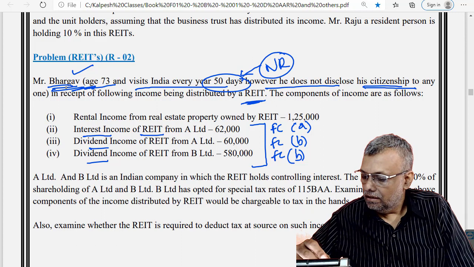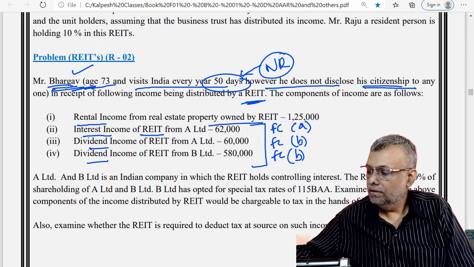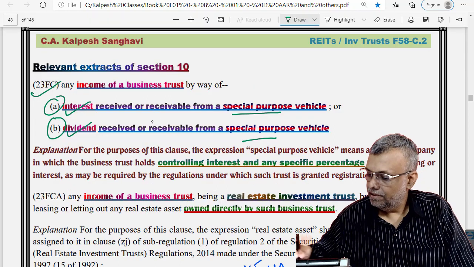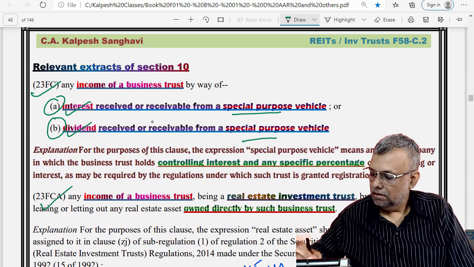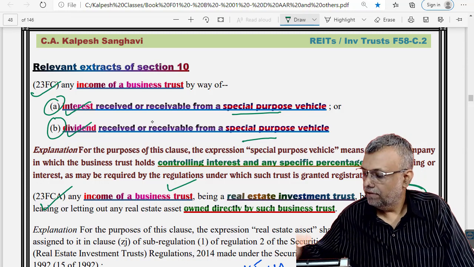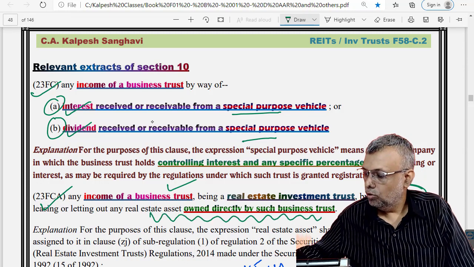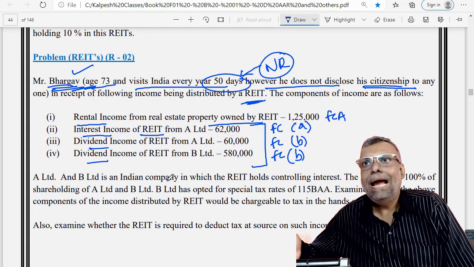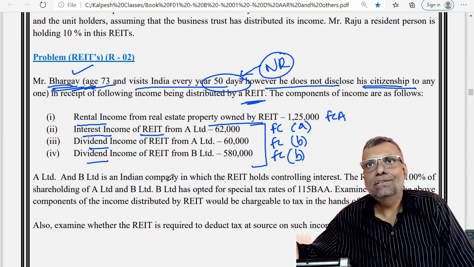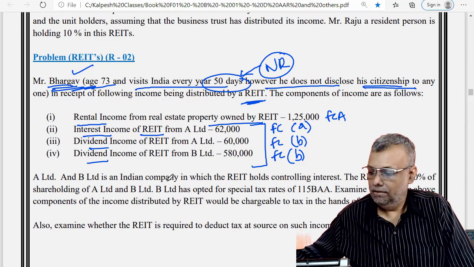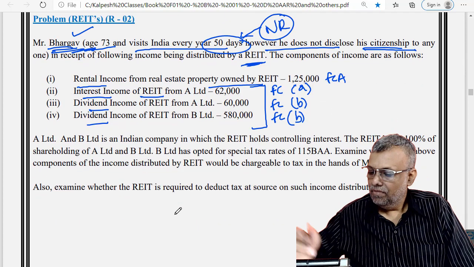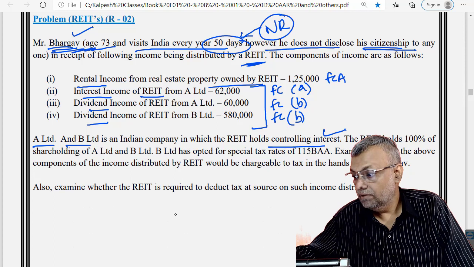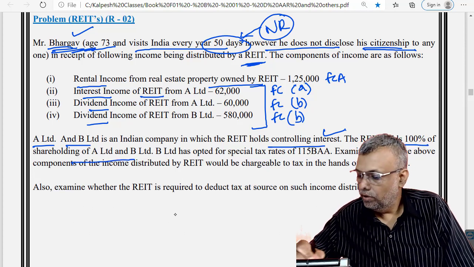Then rental income from real estate owned by REIT, that is the 10(23FCA) provision. It is income in the nature of rent out of property directly owned by the business trust. So this is very clear now. Ideally all four should be subject to taxation in the hands of the unit holder. But if you see here, A Limited, B Limited, Indian company having a controlling interest, so it is okay. One of the conditions is satisfied, it's 100% shareholding in A and B Limited.